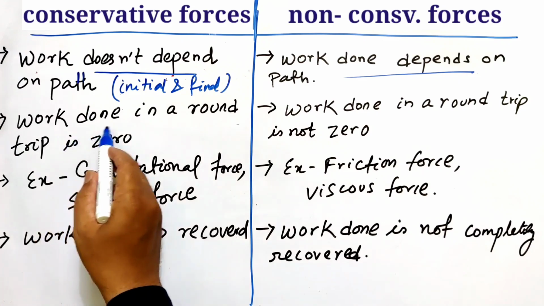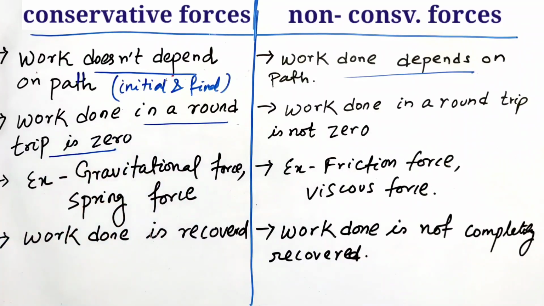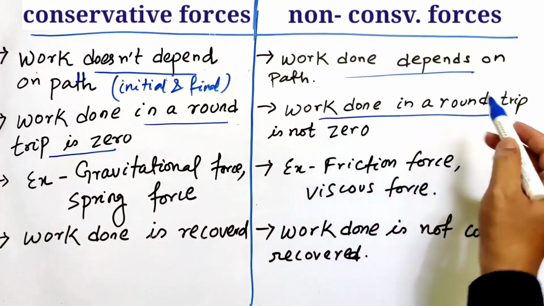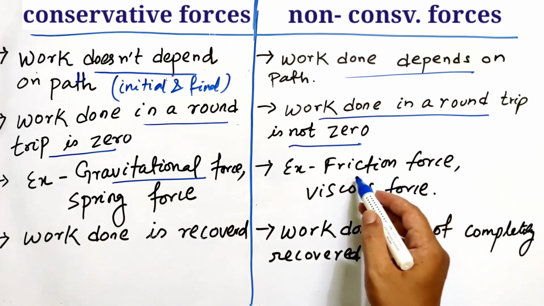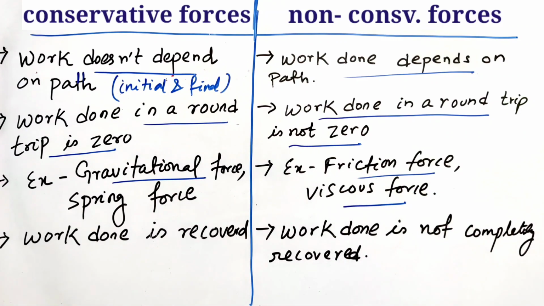Now, work done in a round trip is 0. Means if the body comes to the initial position again, then the work done is 0 in case of conservative forces. But in case of non-conservative forces, the work done in a round trip is not 0. There will be some loss of energy during the process. Examples of conservative forces are gravitational force, spring force, and electrostatic force. Non-conservative forces are frictional force, viscous drag, and air resistance.